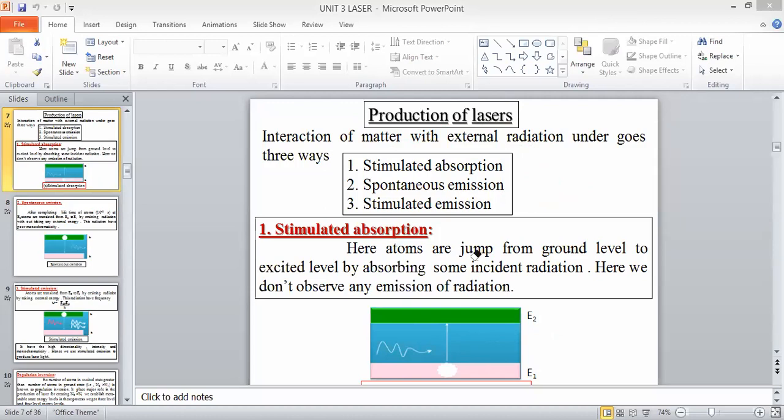If we want to produce the laser, what do we do? You need to interact or bombard matter with external energy.